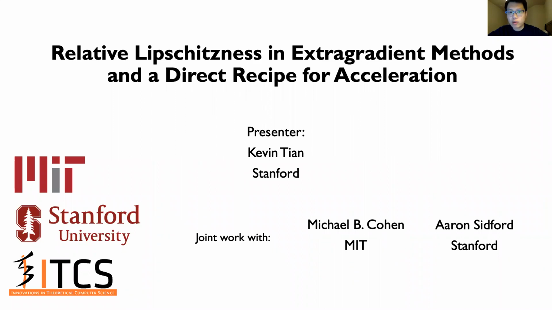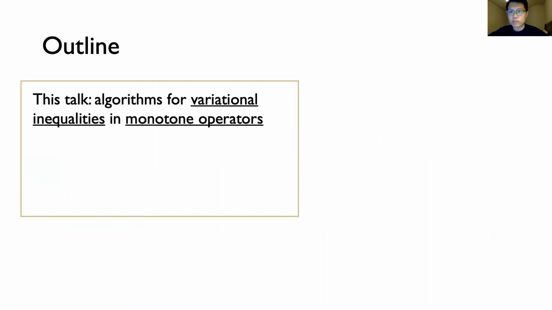My name is Kevin Tian, and I'm excited to share with you our recent work titled Relative Lipschitzness in Extragradient Methods, and a direct recipe for acceleration. This is joint work with Michael B. Cohen from MIT and my advisor, Aaron Sidford from Stanford.